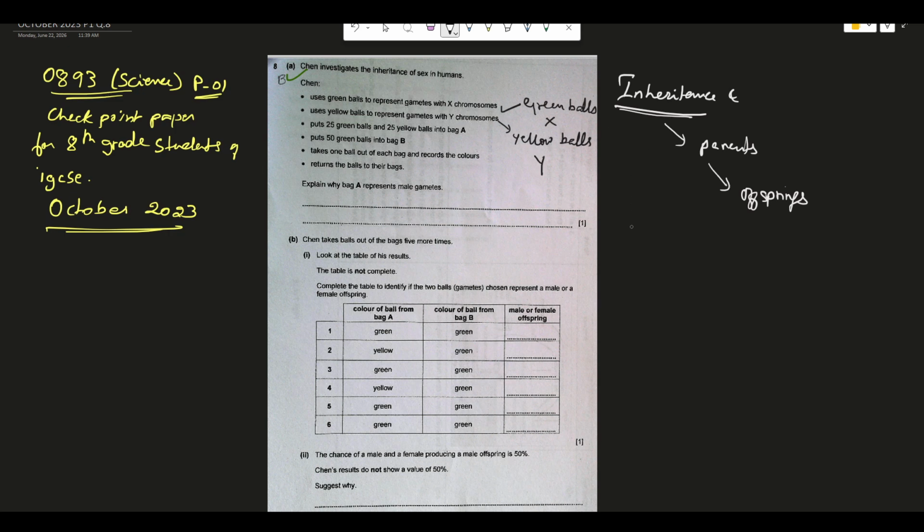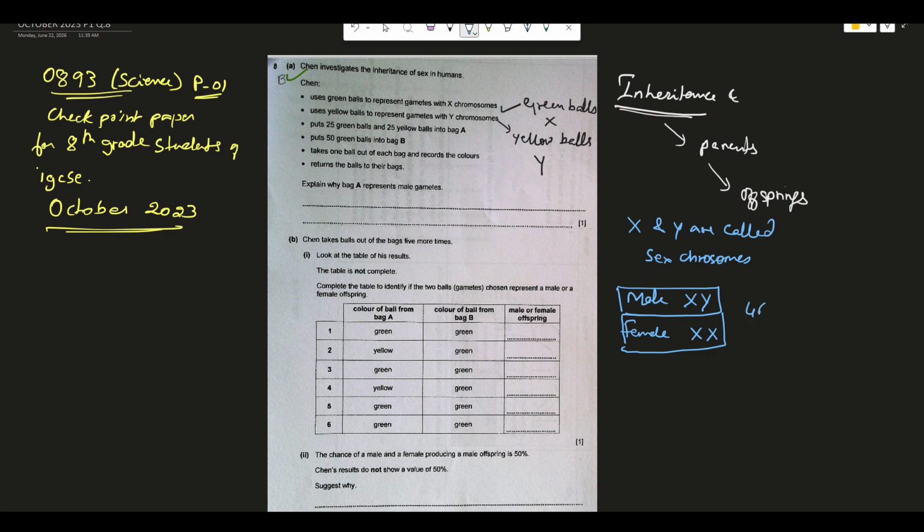Here you should know that X and Y are called sex chromosomes. In human beings you have these two types of sex chromosomes, X and Y. In a male you have one X and one Y, and in a female you have both X chromosomes. You should know this to understand the question.